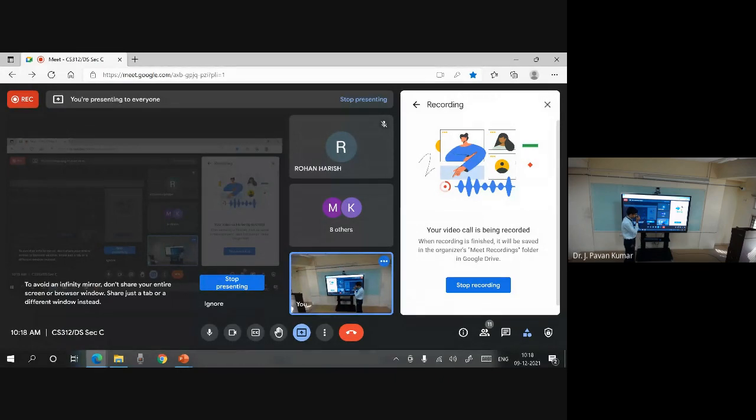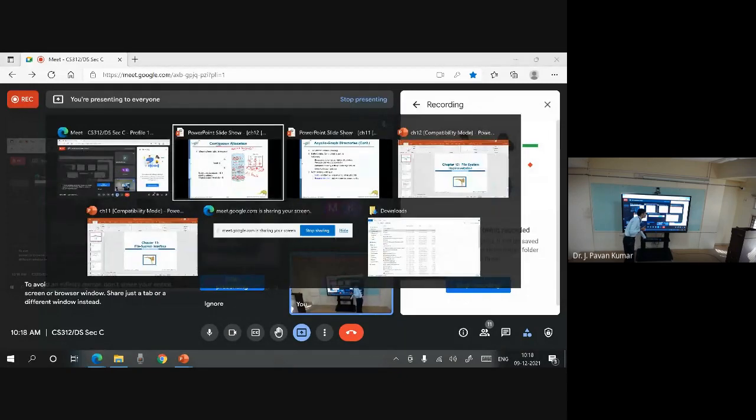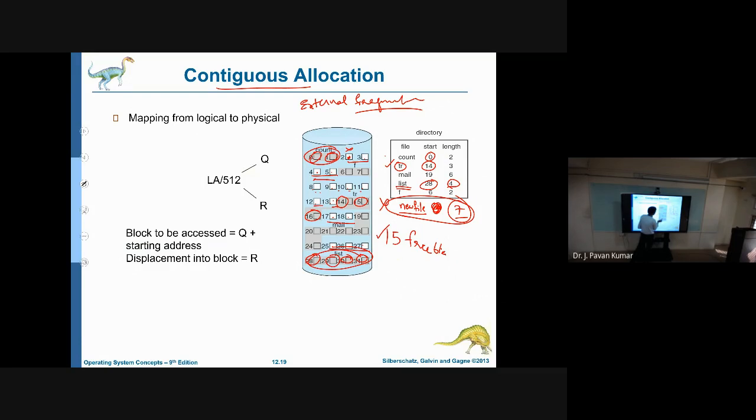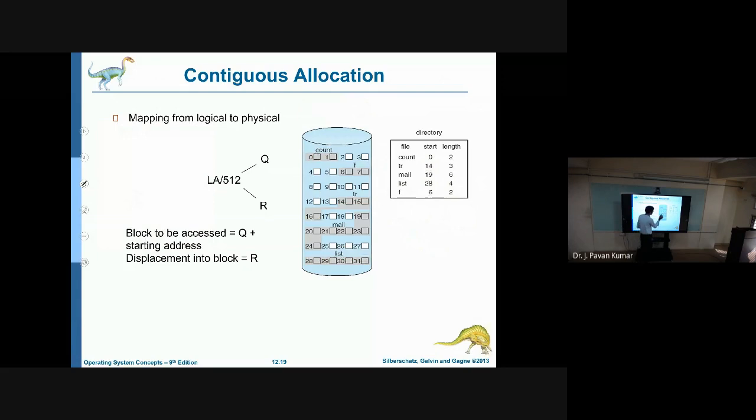Rohan? External fragmentation is resulting because we are having free blocks, but not continuously. So how we can make all these blocks continuous is if you displace these 2 to positions 2 and 3, and these 6 and 7, instead of allocating here, if you bring these to 2 and 3, then we will be getting 7 continuously, isn't it?